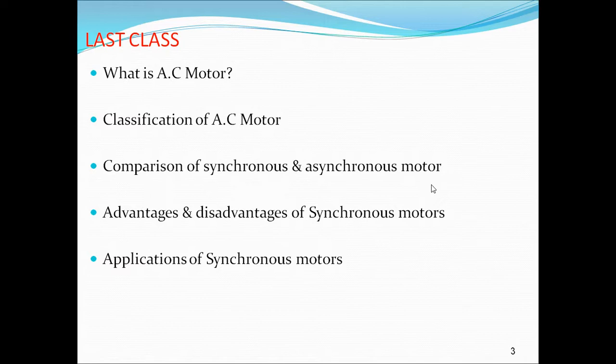If you go to an industry, what do we have? In industry we have large induction motors which are connected to the bus bar. Then what happens when we connect them to the bus bar? The overall power factor of the plant is reduced.